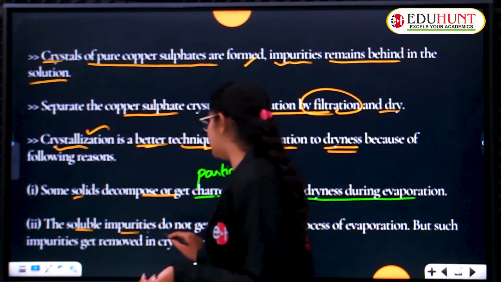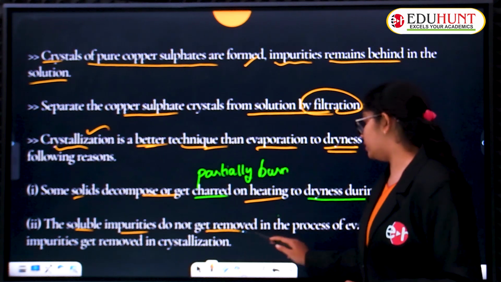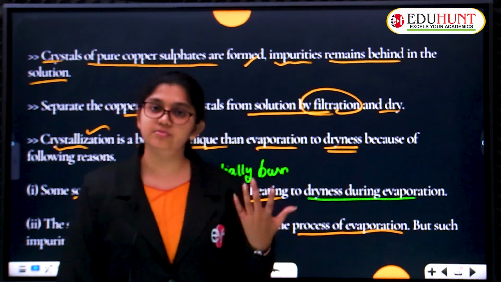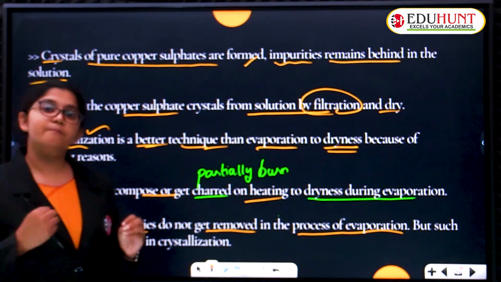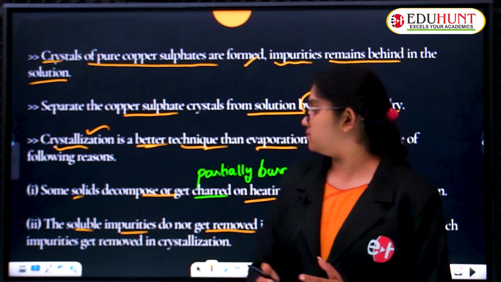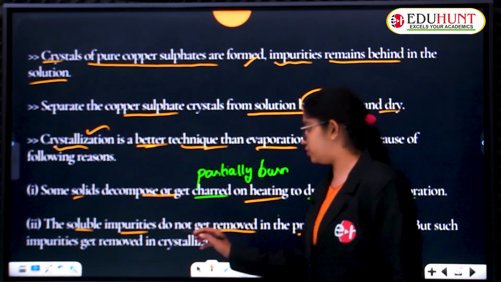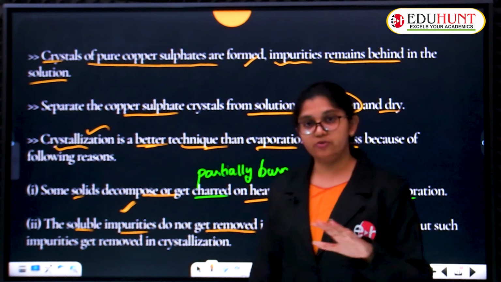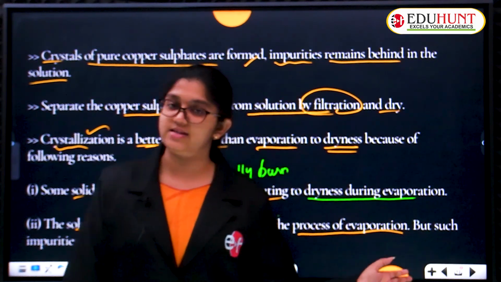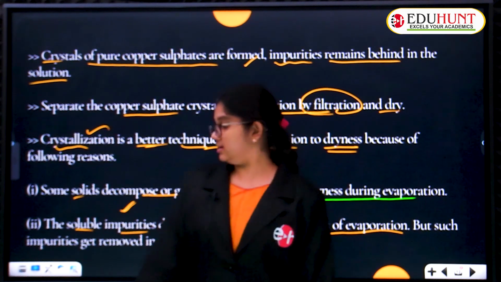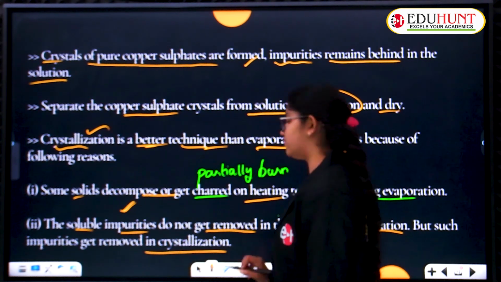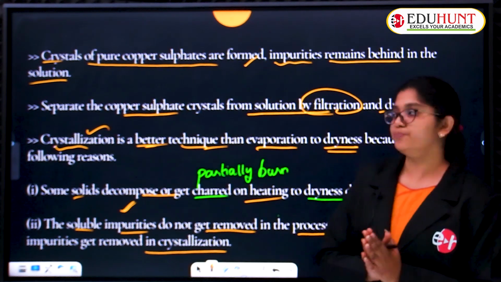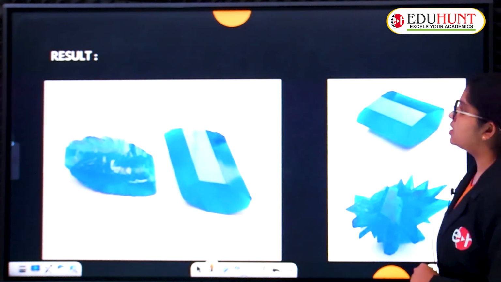The soluble impurities do not get removed in the process of evaporation. In the evaporation technique, the substances we want to eliminate may not get evaporated, because the soluble impurities are still present. So evaporation is not 100% perfect. To remove these impurities, we use the crystallization technique. Such impurities get removed in the crystallization process, so we prefer crystallization rather than evaporation. Okay, now we'll see the result.